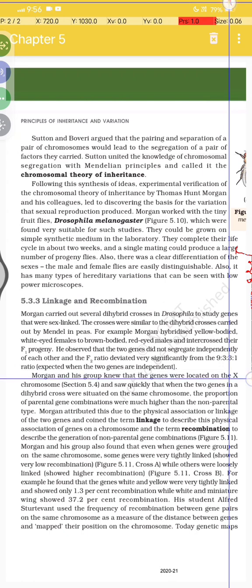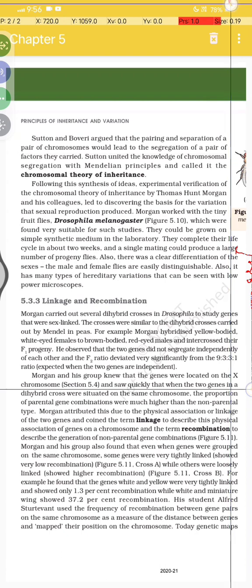Morgan and his group knew that the genes were located on the X chromosome (section 5.4), and they saw quickly that when two genes in a dihybrid cross are situated on the same chromosome, the proportion of parental gene combinations was much higher than the non-parental type.